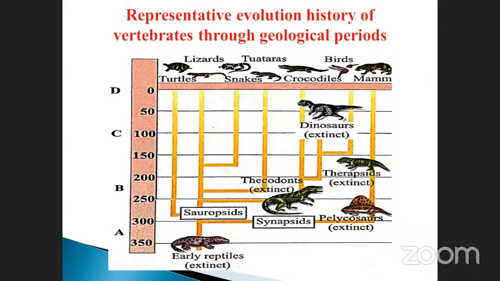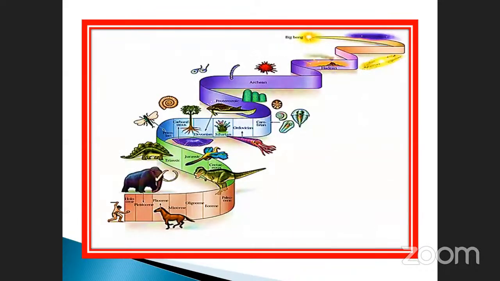Followed by the lizards and snakes, crocodiles, bats, and mammals. This is the last one. So this is the development. In between there are many intermediates also, which are now extinct, each and every millions of years. See, so this is the final stage.